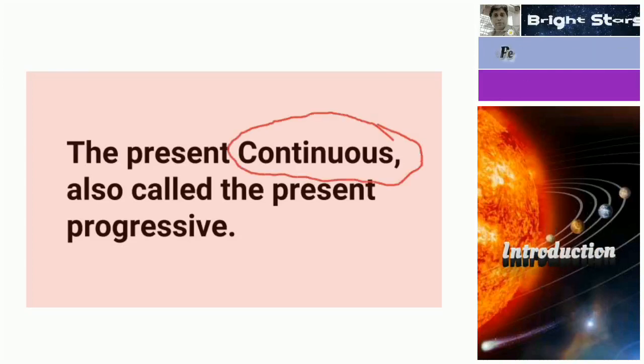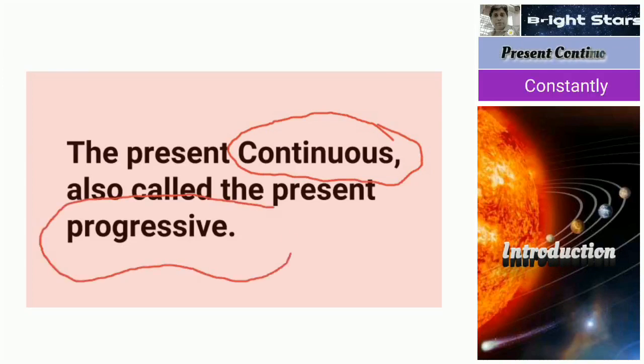Continuous or progressive, these are synonymous words. Whether you call it continuous or progressive, both are the same. That means if something is going on at this moment, if something is continuing, if something is progressing, then we use the present continuous tense.